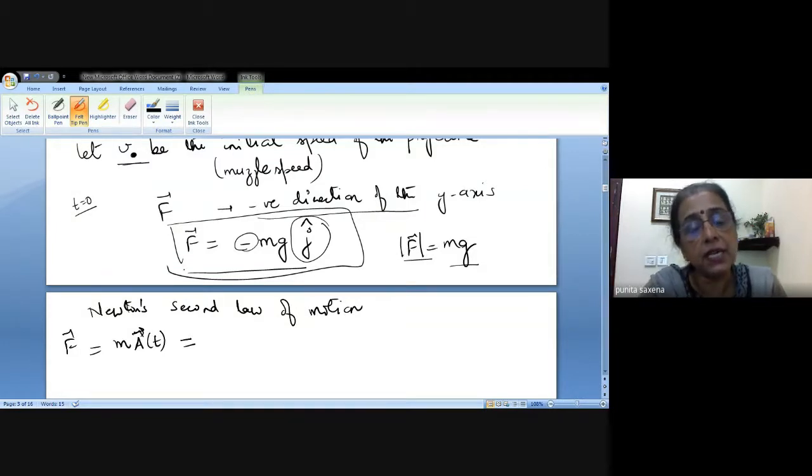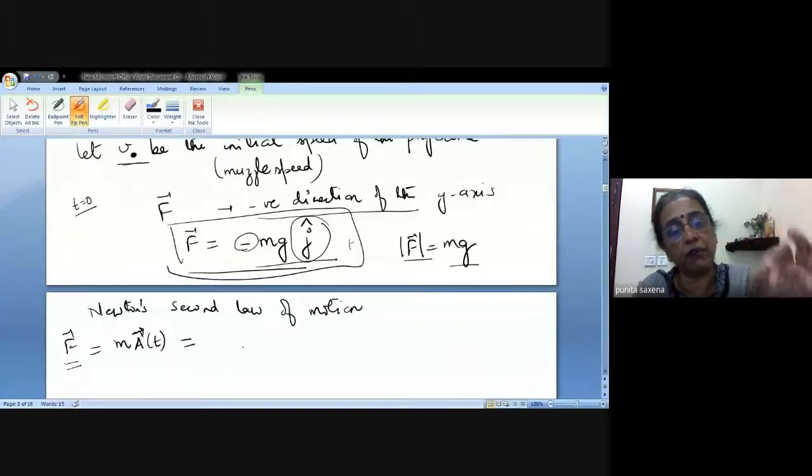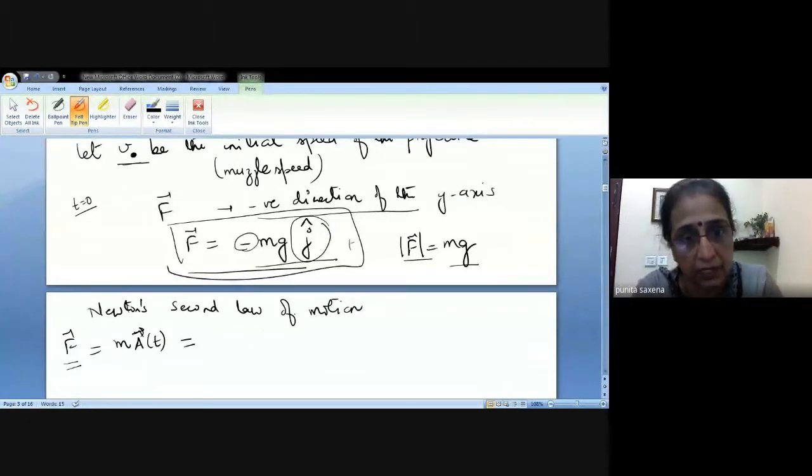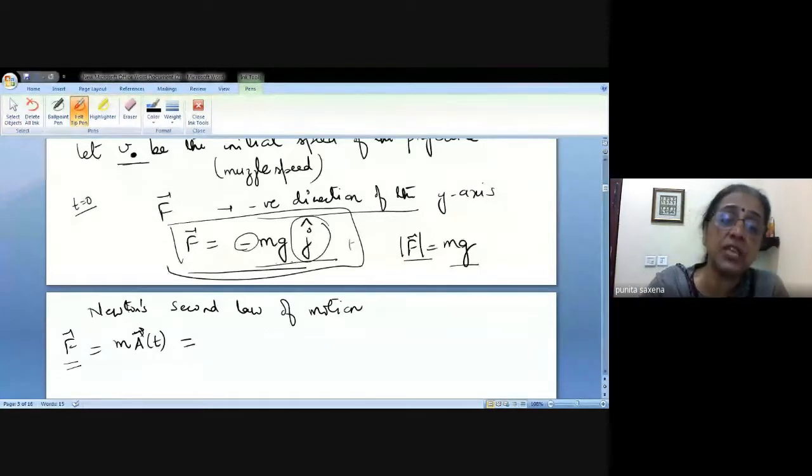Now, in this case, how many forces are acting? Only one. Had there been air resistance, we would have added it to it. Had there been another force, we would have added that force too. So in that case, your total F would have been F1 plus F2 plus F3, depending upon how many forces are acting on that particle. But in this case, we just have one force.